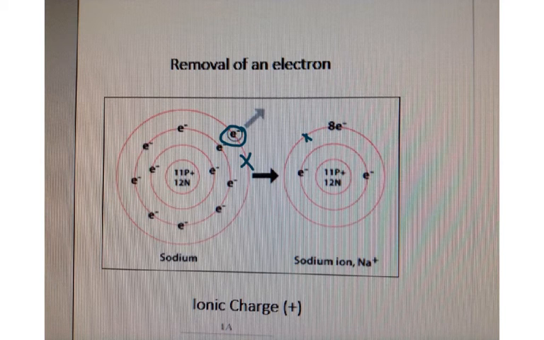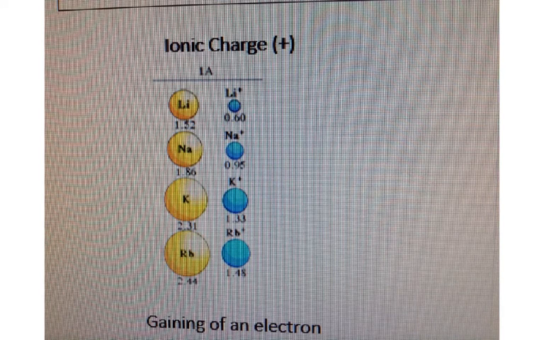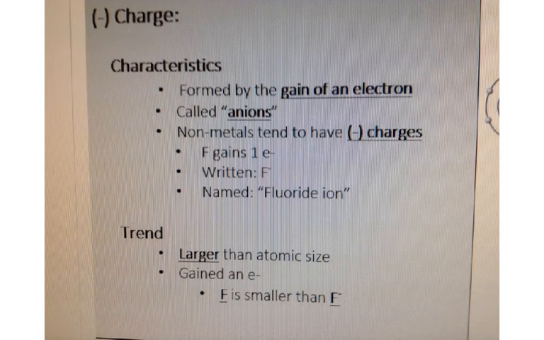Just think of losing weight or gaining weight. What are you going to do? You're going to get smaller if you lose, and you're going to get larger if you gain. All right, so here's the general trend. If you just compare left to right, lithium as an ion gets smaller, sodium as an ion gets smaller, potassium as an ion gets smaller, and rubidium as an ion gets smaller. Each time you lose an electron, you get smaller.